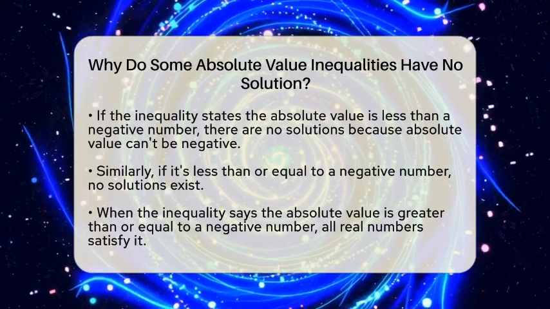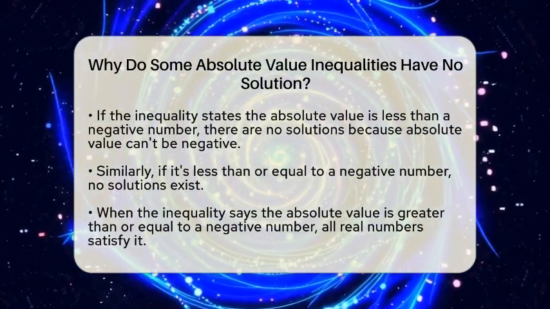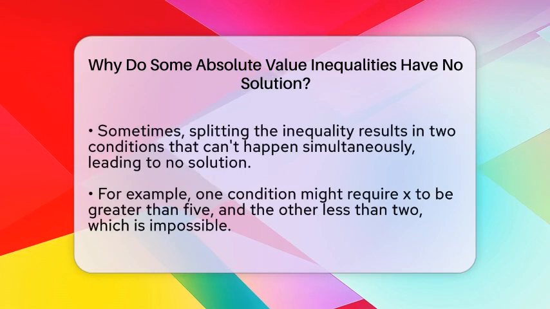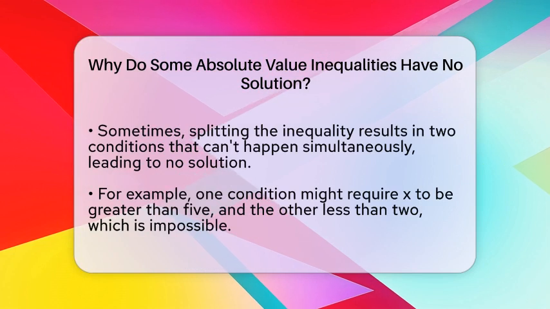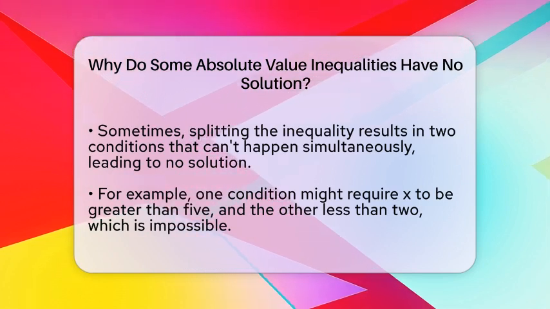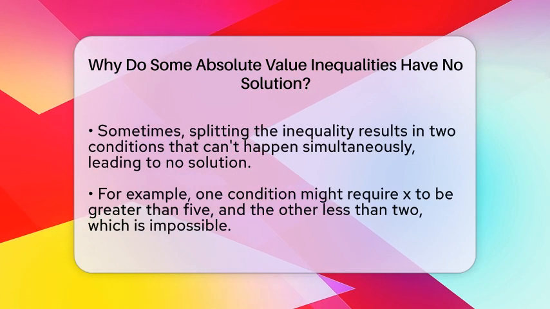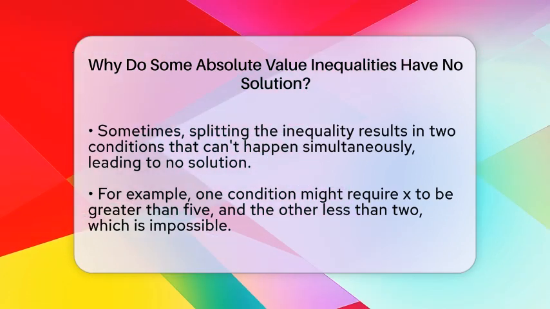On the other hand, if the inequality states that the absolute value is greater than or equal to a negative number, like |x| greater than or equal to -1, then every real number works. Because absolute value is always 0 or positive, it will always be greater than or equal to any negative number. So, in this case, all numbers are solutions.